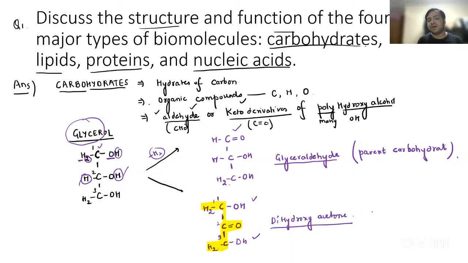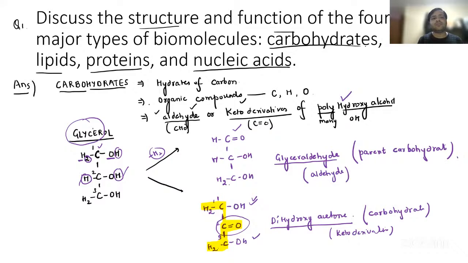Dihydroxyacetone is also a carbohydrate. We have dihydroxy and acetone. So it's a keto derivative. Dihydroxyacetone is a keto derivative, and glyceraldehyde is an aldehyde derivative of polyhydroxy alcohol. This is how the structure looks like.